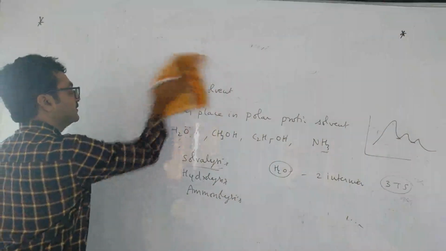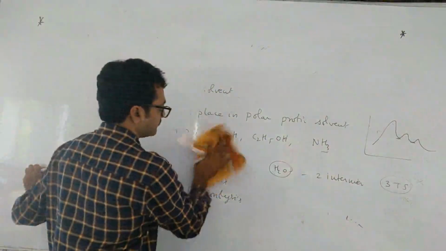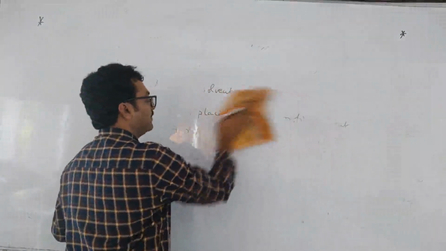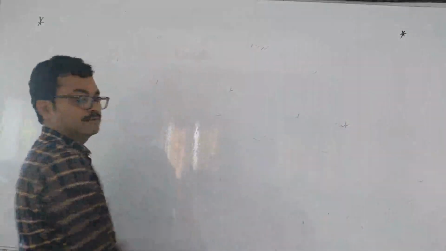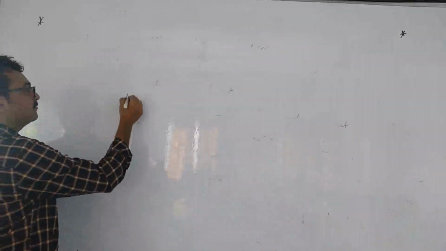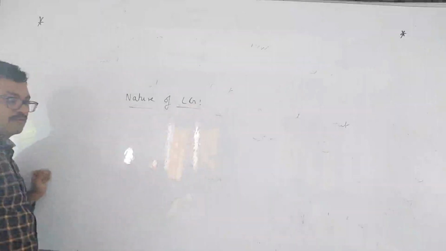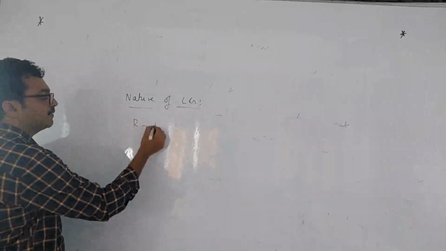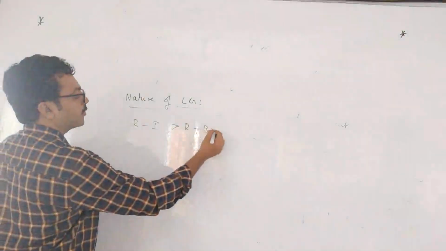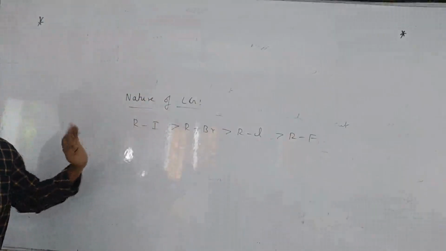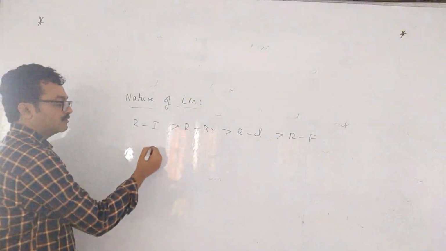And the last one is the leaving group, the nature of the leaving group. What type of leaving group should be present? Fourth factor. For a given alkyl group, iodide is best known: iodide greater than bromide, greater than chloride. Right? Iodide is a better leaving group because of its size. The more the size, the better the leaving group.